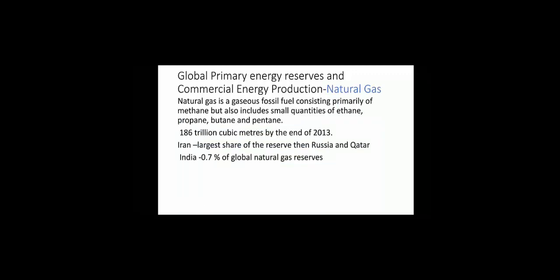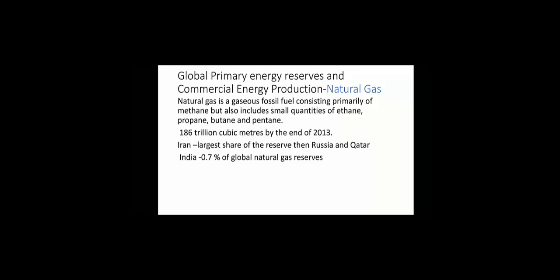Natural gas is a gaseous fossil fuel consisting primarily of methane but also including small quantities of ethane, propane, butane and pentane. Before natural gas can be used as a fuel, it undergoes extensive processing to remove almost all constituents except methane. Natural gas resources are large, but like oil, they are highly concentrated in a few countries and fields.